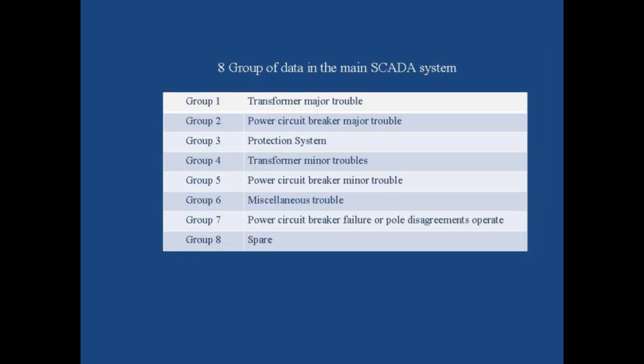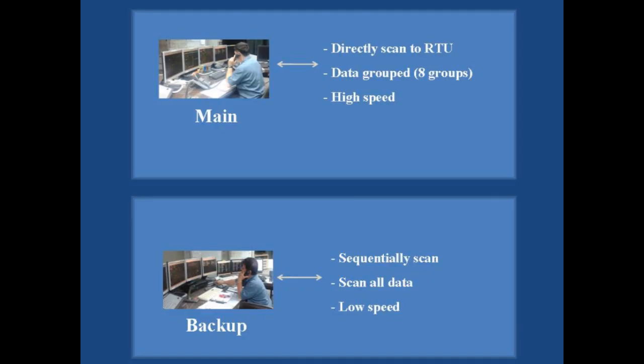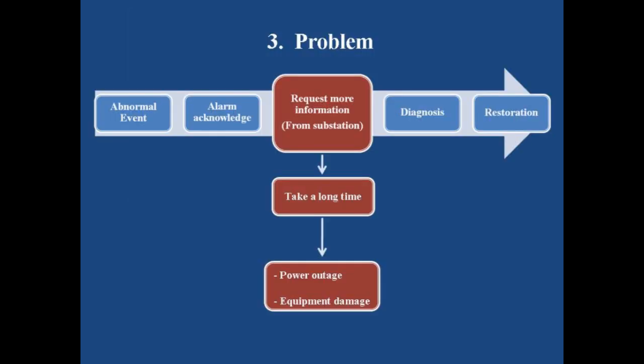This table shows the list of the groups of data in the main SCADA system, categorized by type of equipment. In summary, the main SCADA system has high speed because it scans data directly, and the amount of data is reduced by grouping. The backup SCADA system has complete data, but it has low speed because of sequential scanning and a large amount of data. Let's move on to the third topic.